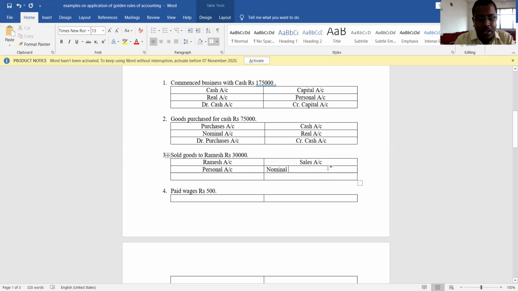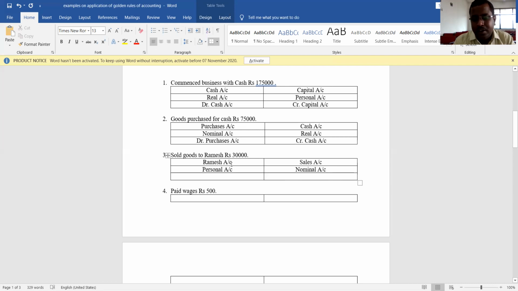Why is it a nominal account? Sales is income to business. See here, purchases are nominal account because they are expenses to business. Sales are income to business. That is the reason they are nominal account. Now, Ramesh is a personal account.